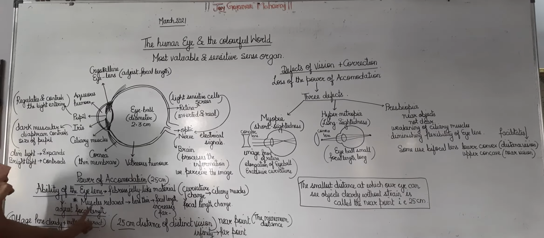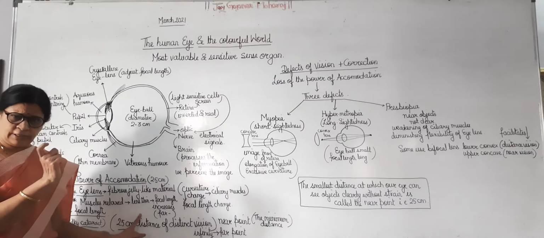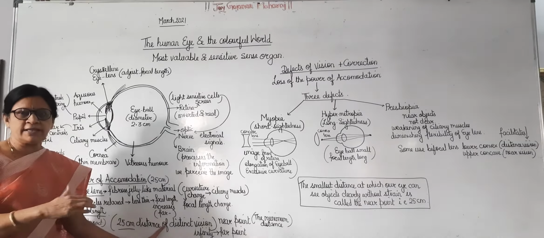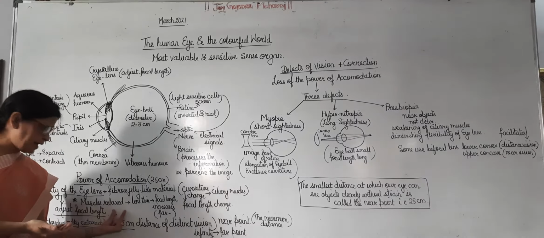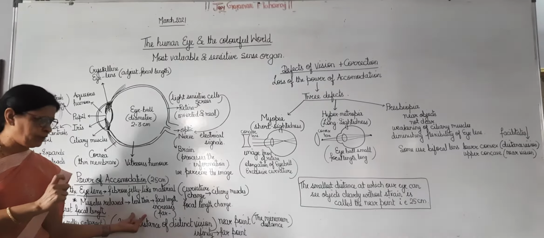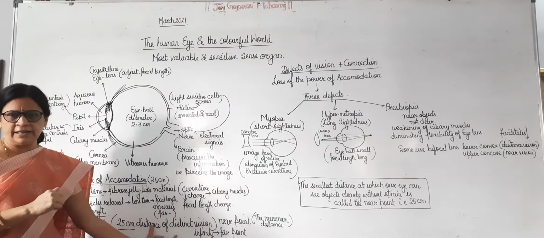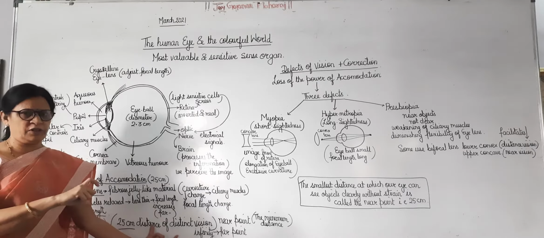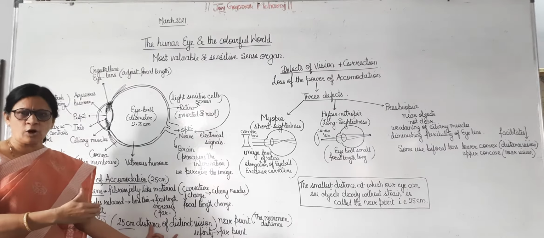Now when the muscles are relaxed, the lens becomes thin, and when the lens becomes thin, its focal length increases, and we can see far away objects very clearly. Opposite to this, when the muscles are contracted, the lens becomes thick. If the lens becomes thick, the focal length decreases, and then we can see nearby objects very clearly. So this is how the eye adjusts its focal length with the help of the ciliary muscles, and we can see far away objects as well as near objects very clearly.